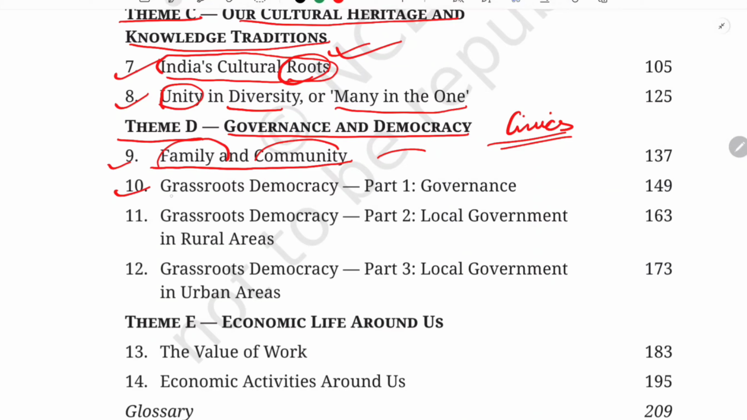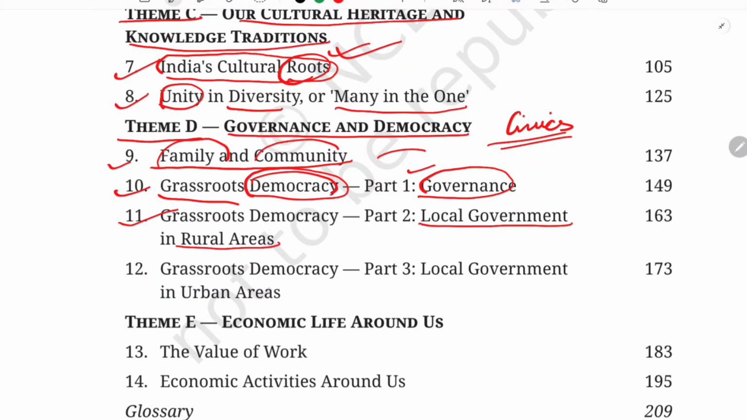जैसे नेक्स्ट है ग्रास रूट डेमोक्रेसी. इंडिया इज़ अ डेमोक्रेटिक कंट्री, इजंट इट? So the reason for the adoption of the system of democracy, what are the things that you have under democracy, what are the rights that you have under democracy, how it works. So from the grassroots level we are going to study. Part 1 will be the governance, how it works, the functions of this democratic government in India. And part 2 is local government in rural areas.